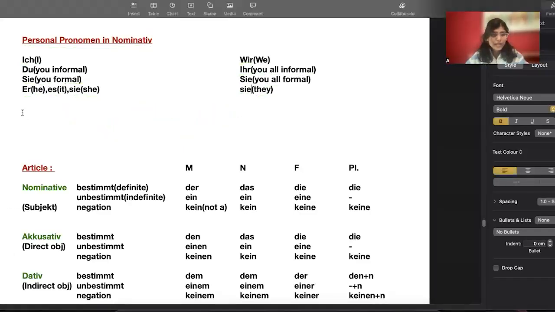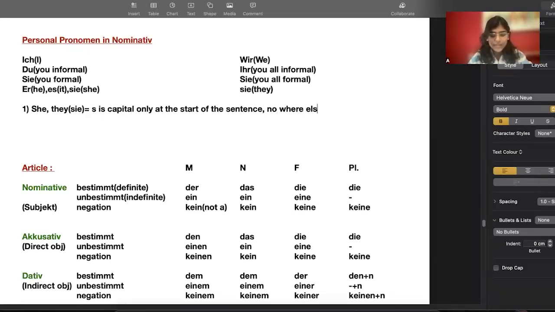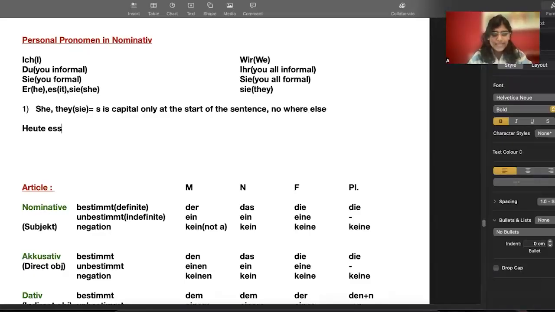So maybe I will write down here that for she and they, the S is capital only at the start of the sentence, nowhere else. Example, if I'm writing heute essen sie eine Pizza, here you can see the s is small, right? And the position of sie is the third position. So if s is small at any place other than the first place, then this is she or they.